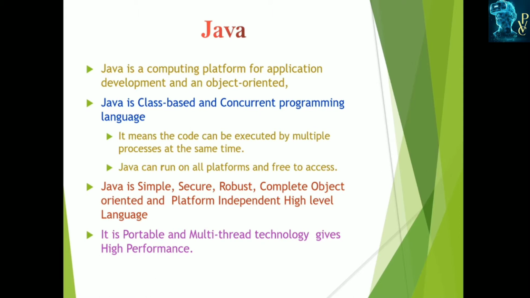Java is a concurrent programming language, that is, multiple programs can execute simultaneously, and it can run on any platform and is free to access. Sun Microsystems developed Java as a simple, secure, robust, completely object-oriented and platform-independent high-level language. Java is portable and multi-threaded technology, which gives it high performance.